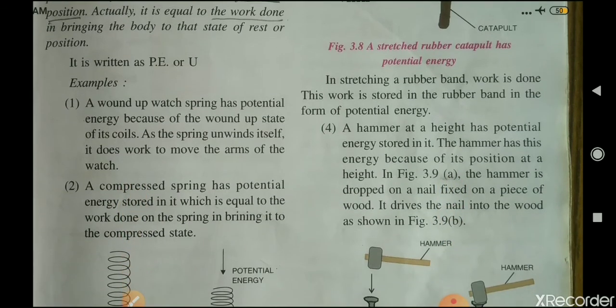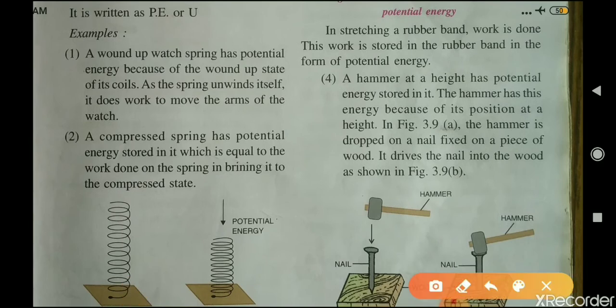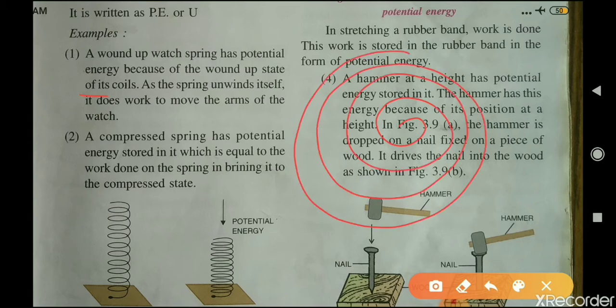Examples of potential energy. The first one is a wound up watch spring, which has potential energy because of the wound up state of its coil. As the spring unwinds itself, moving in the anticlockwise direction, it does work to move the arms of the watch.